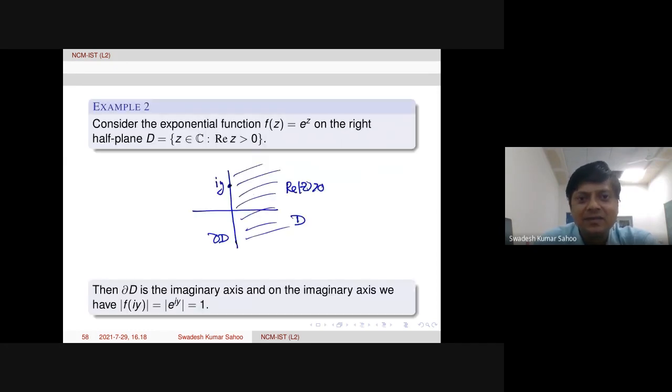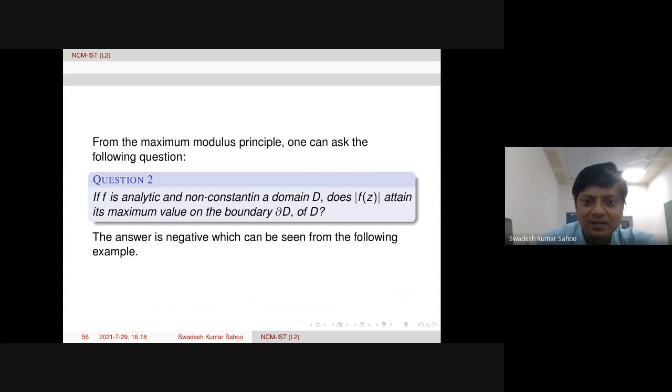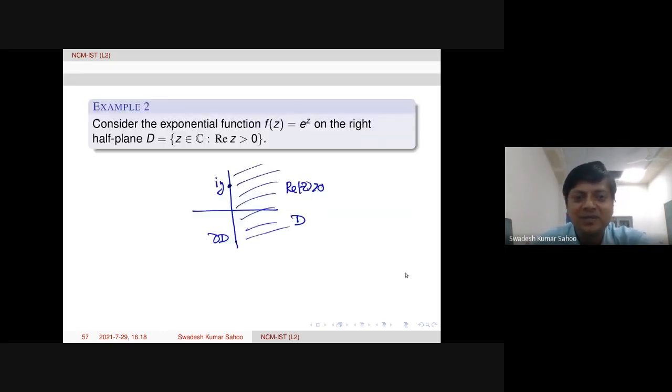Okay, any question on this part? Example 2. So this question is valid, and the answer is no. Even though we have an analytic, non-constant function in a domain (sorry, there is a spelling mistake here), its modulus may not attain the maximum value on the boundary. One such example is here.